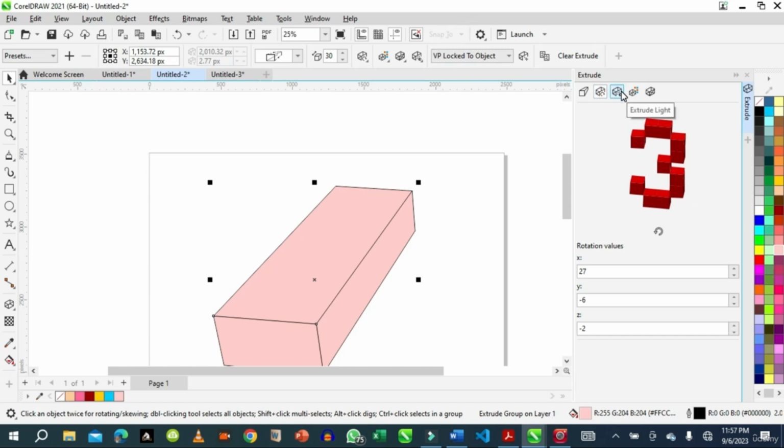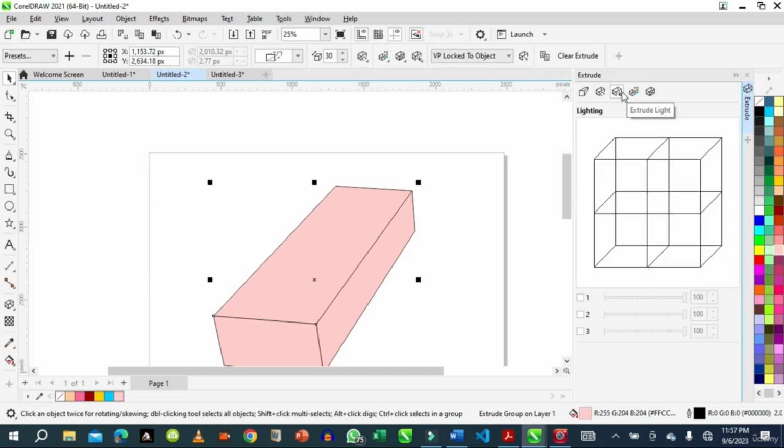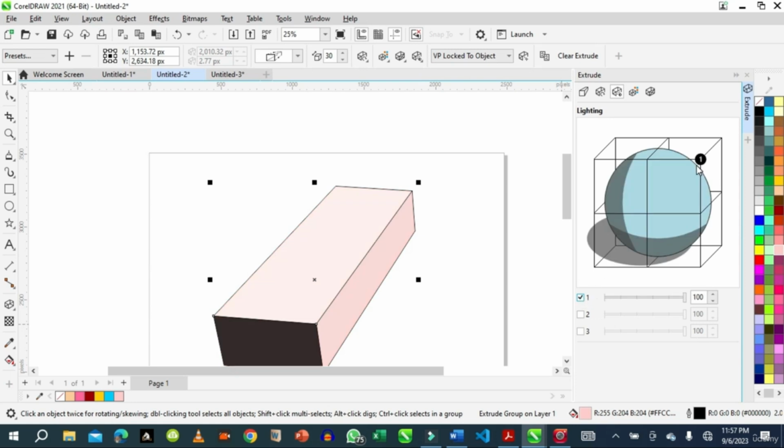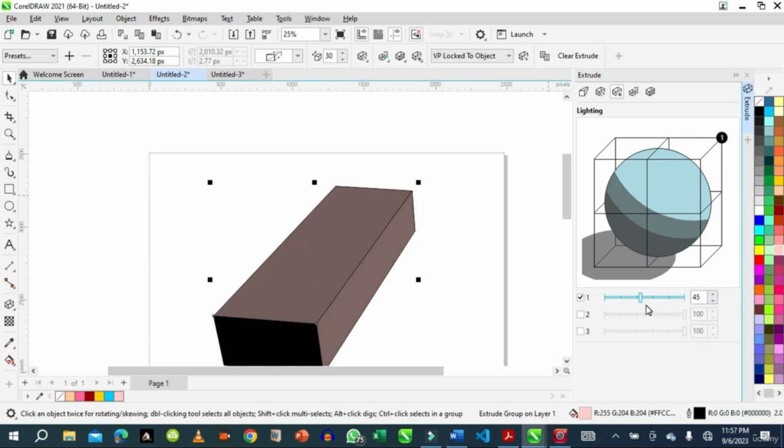Okay, the next one in extrude talks about lighting. You have 3 lights here. So if I choose the first light, it will appear here. So this is the direction. It's like in a box. You see that this light is sitting through it. So we can change the light. Then the intensity is very high. It did not allow us to see what we've achieved. So we decrease the intensity.